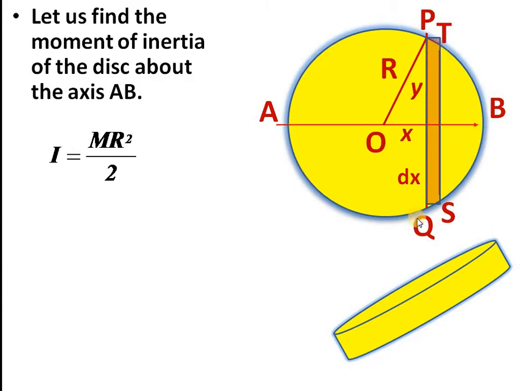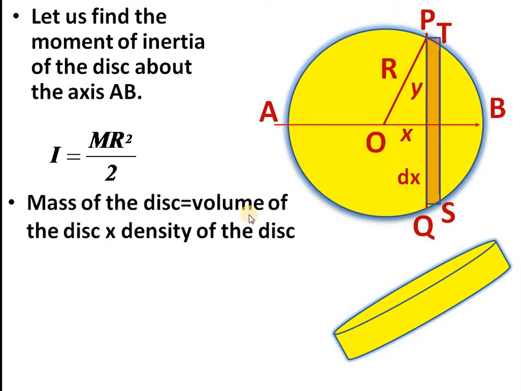We can calculate the mass by knowing the volume of the disk. Volume multiplied by density will give you the mass of this disk. So mass equals volume of the disk into density of the disk. The volume of the disk will be equal to pi y square dx, where dx is the height of this disk. Pi y square is the area of the base, so pi y square dx is the volume of the disk.